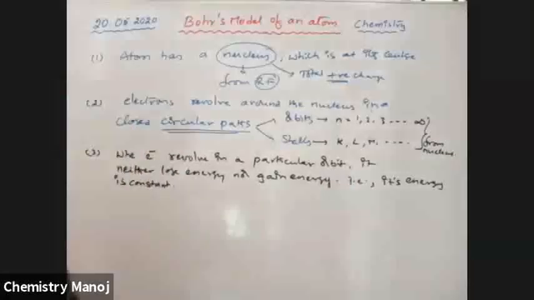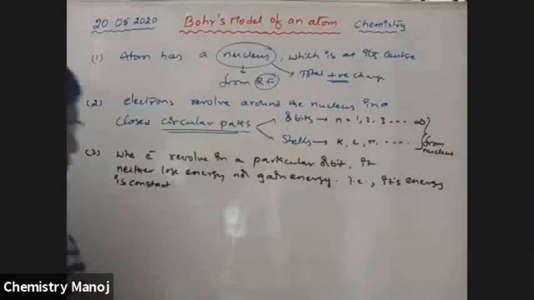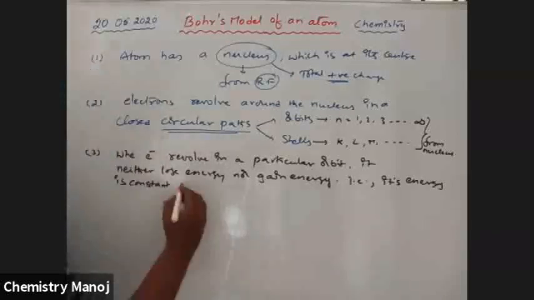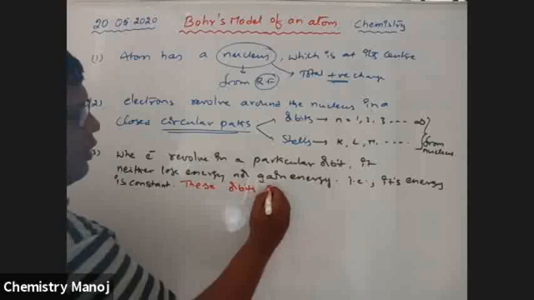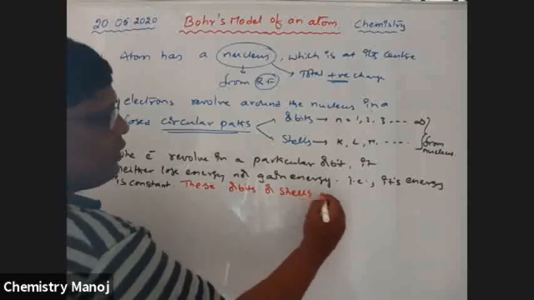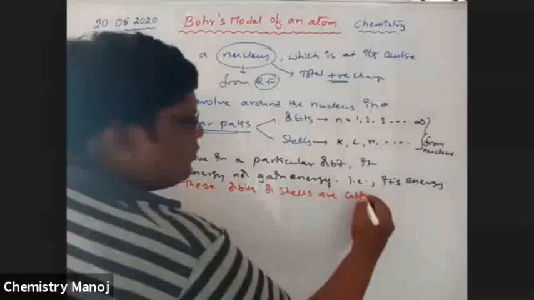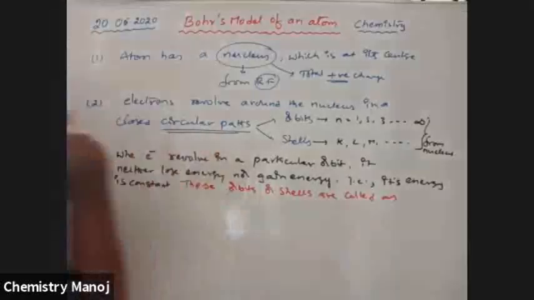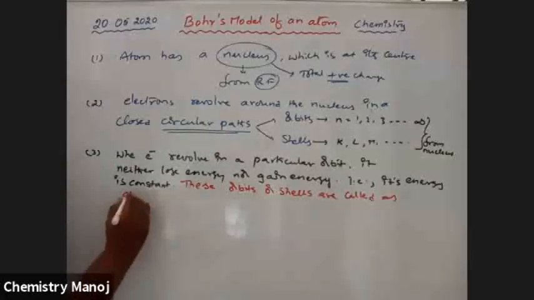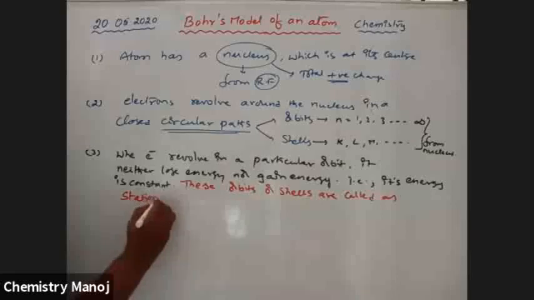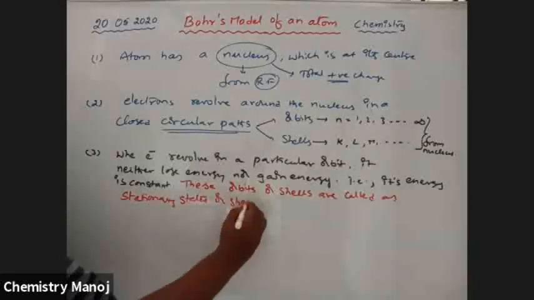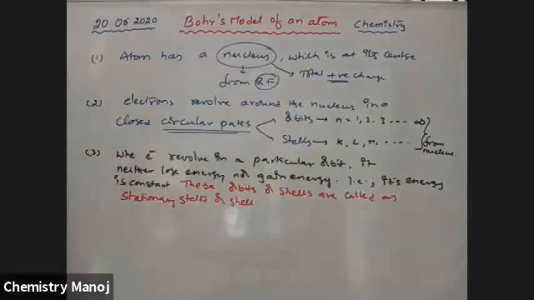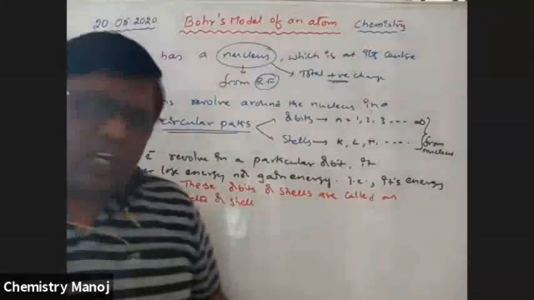That is why these orbits or shells are called stationary states or shells. Energy is neither lost nor gained. That means energy is always constant.